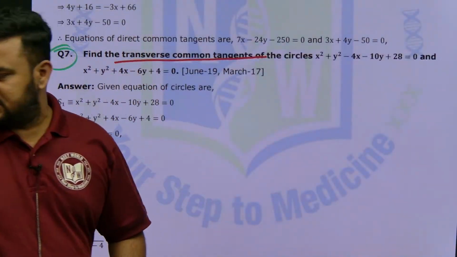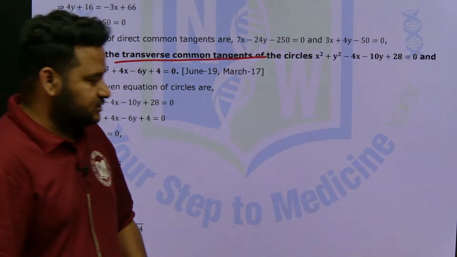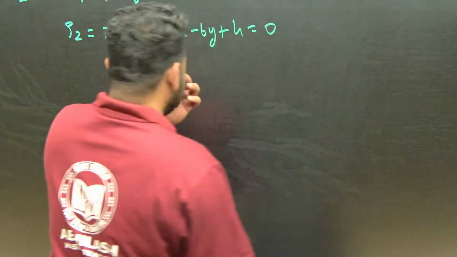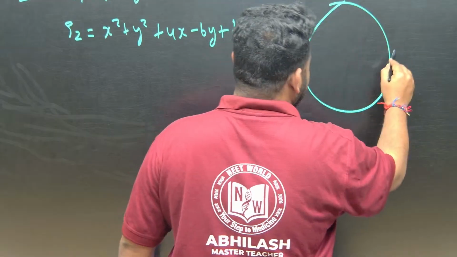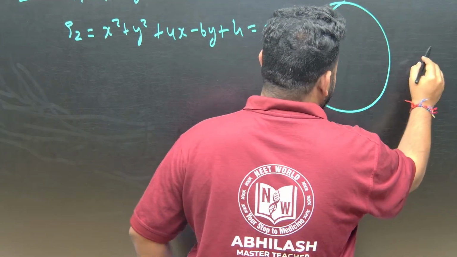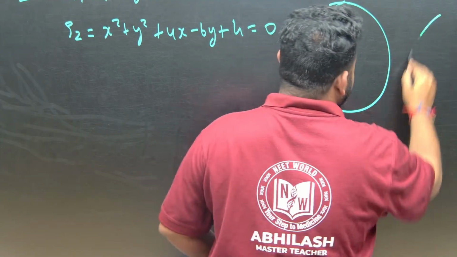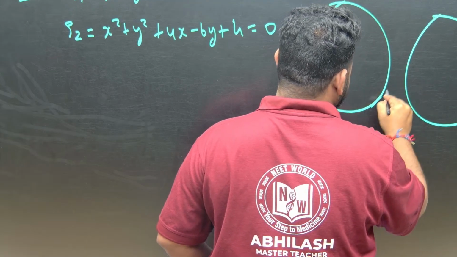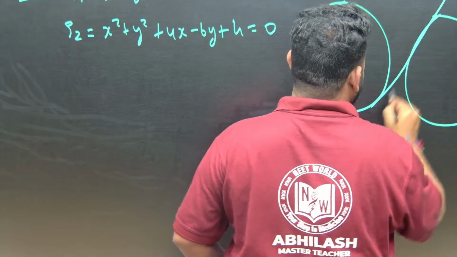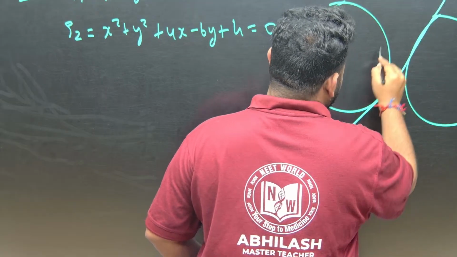They are asking us to find the transverse common tangents. So how to solve this? First of all, you should know what transverse common tangents are. Let us draw two circles. Two circles are there, you think. Okay, these are the two circles. Transverse common tangent means, just drawing a rough figure.